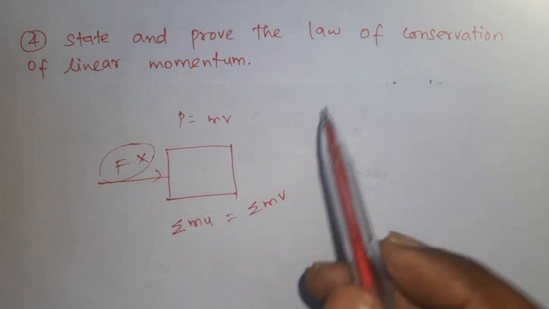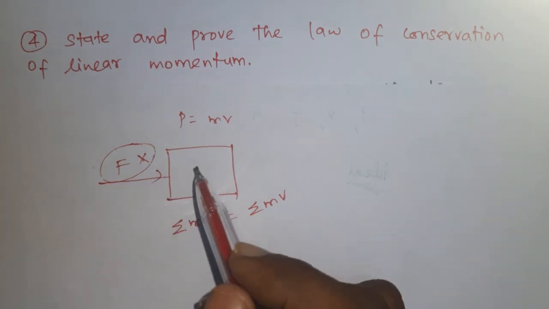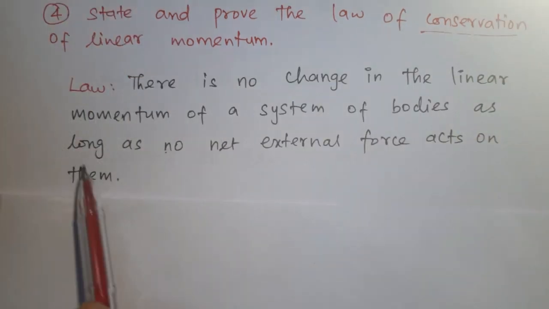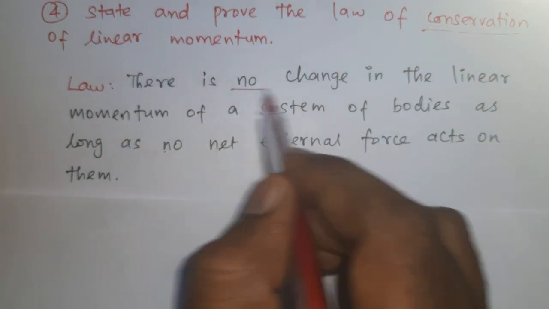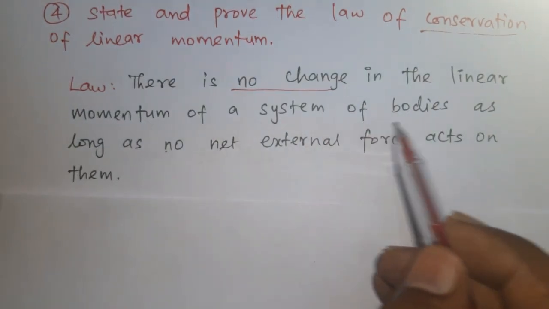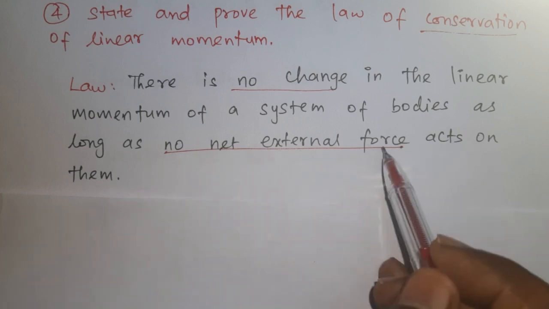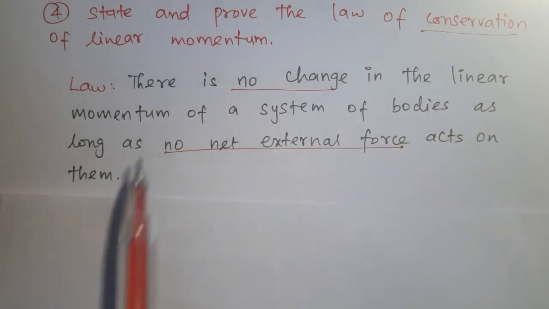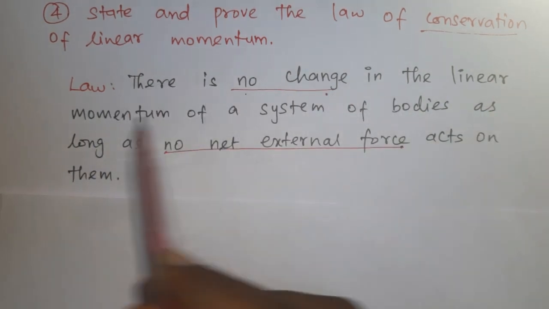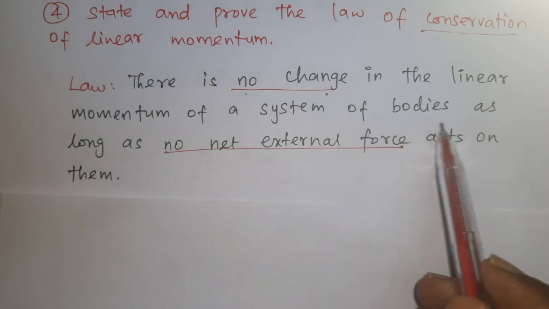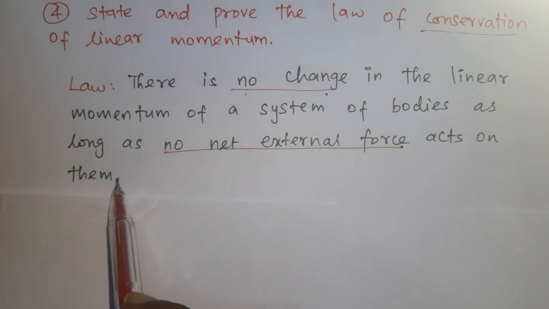There is one condition for this law: external force should not be acting on the system. Conservation means there is no change in the linear momentum of a system of bodies as long as no net external force acts on them. So if there is no net external force on the system, there is no change in the linear momentum.